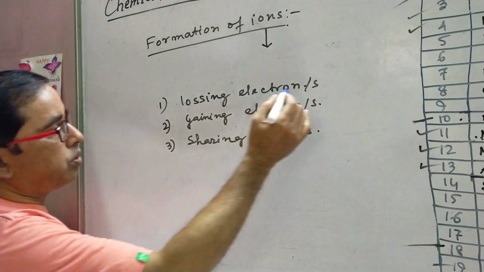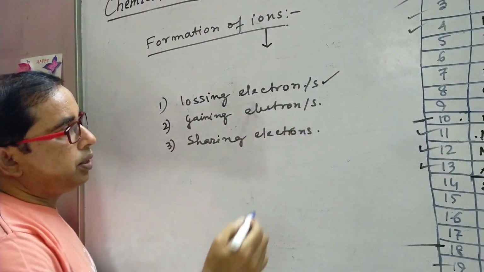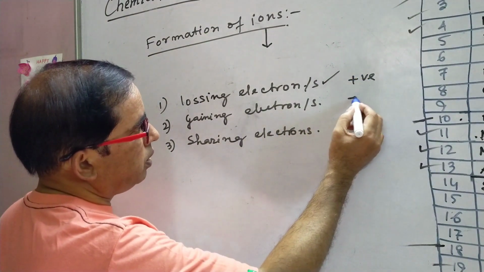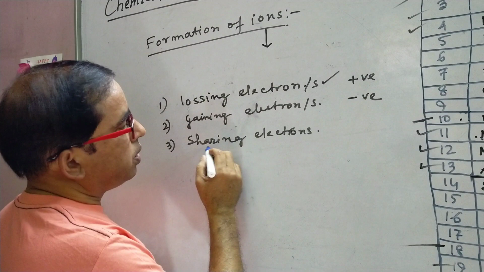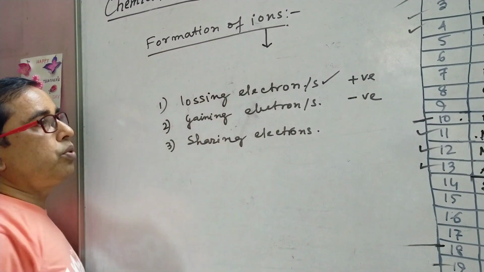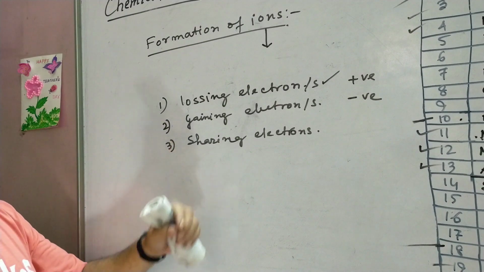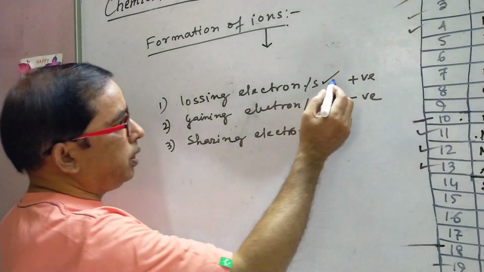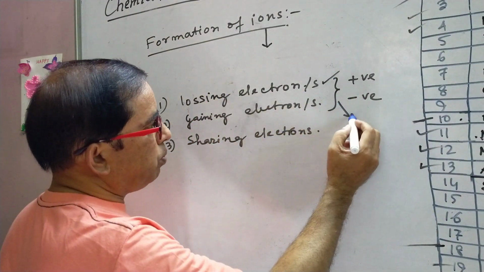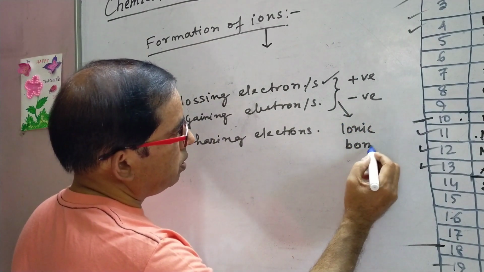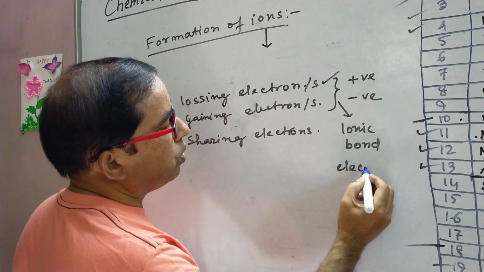So, by losing electrons they form positive ion, and by gaining electron they form negative ion, and by sharing electrons they undergo the chemical bond which is named covalent bond, and by losing or gaining electron when they form chemical bond, that is called ionic bond or electrovalent bond.